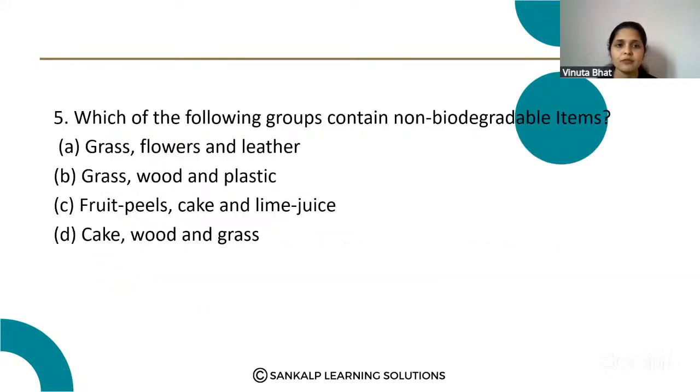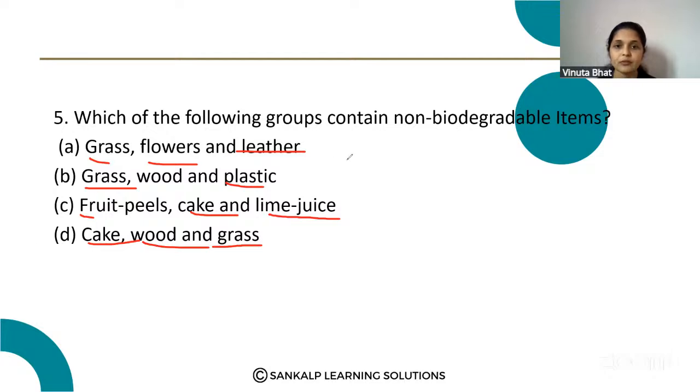Next question. Which of the following groups contain non-biodegradable items? Option A, grass, flowers and leather. Option B, grass, wood and plastic. Option C, fruit peels, cake and lime juice. Option D, cake, wood and grass.